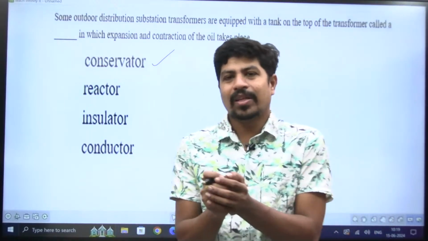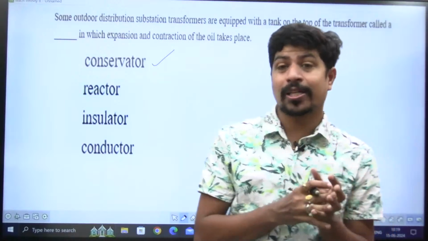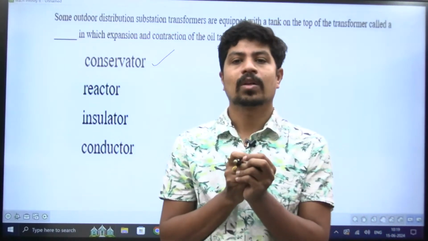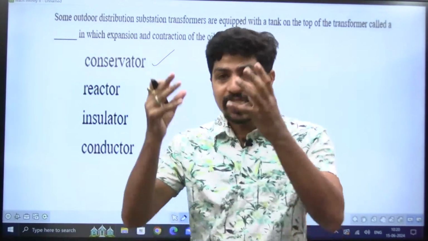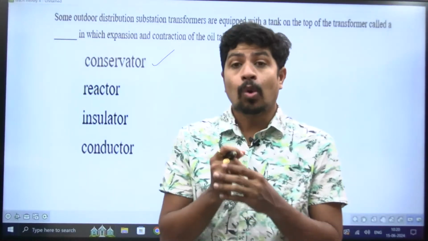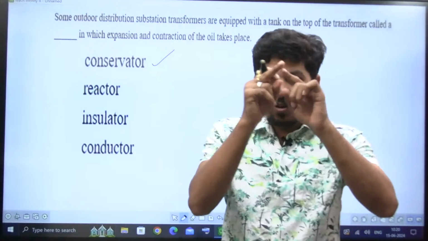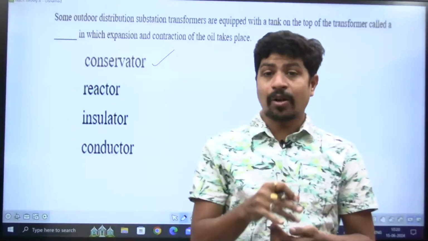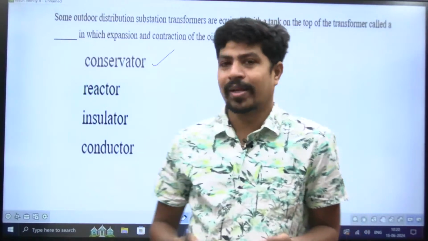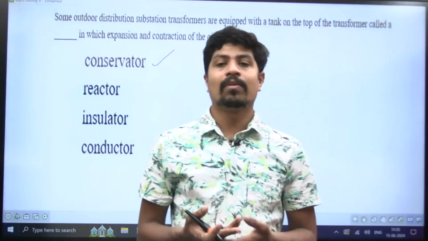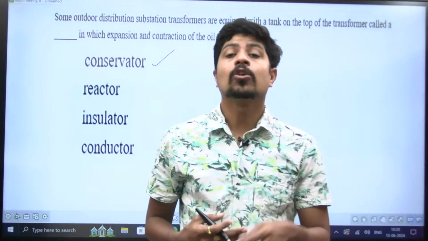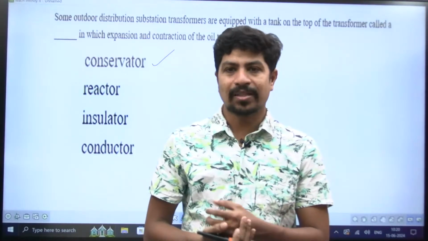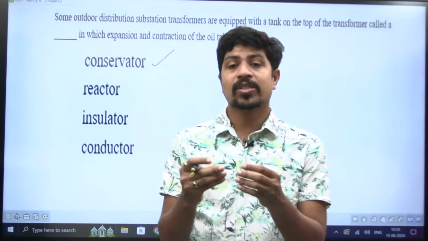There are a few more things. Silica gel is used in the transformer to avoid entry of moisture into the transformer oil. Bushings are there for the transformer. So knowing about each and every piece of equipment of the transformer is very important. But for GATE, you need not know about the conservator tank and all that. No one is bothered whether you know about the conservator tank or not. But you must know, the questions in the GATE examination will be like this, especially for transformer.